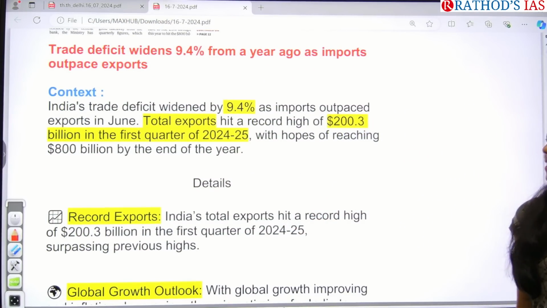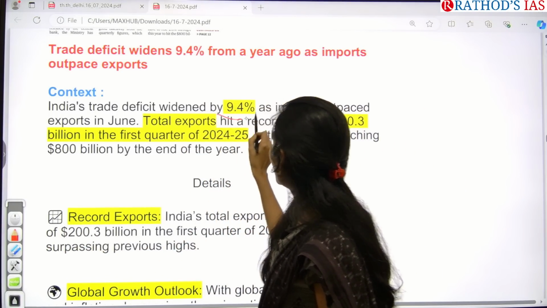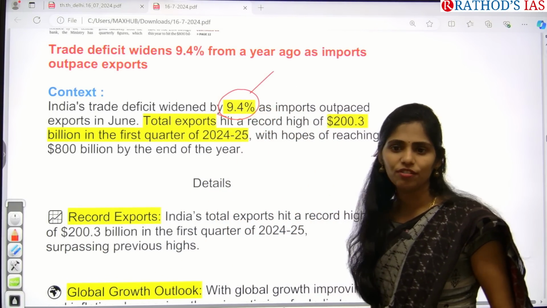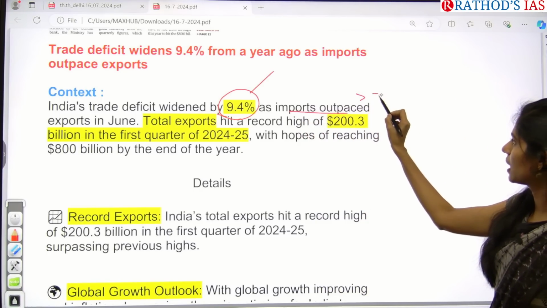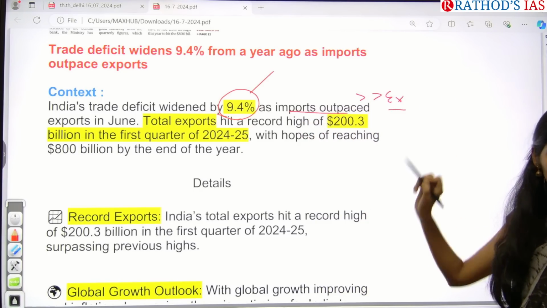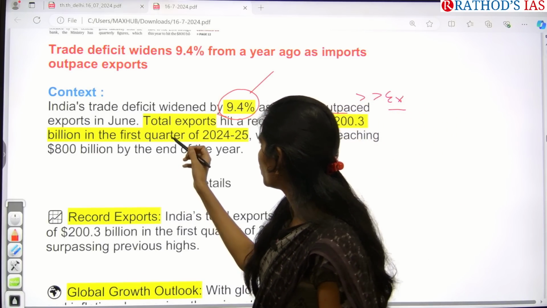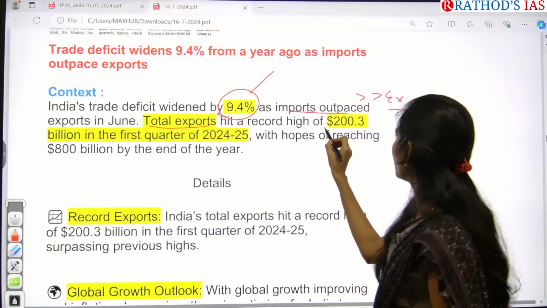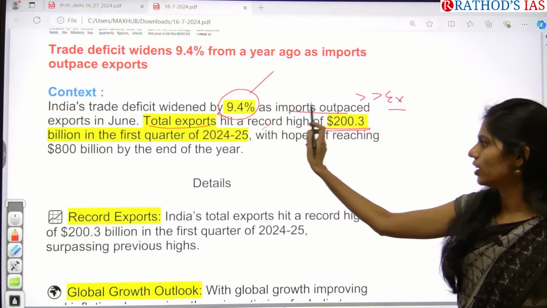So context says that India's trade deficit has widened by 9.4%. The increase in trade deficit happened as imports increased compared to exports in the month of June. In the month of June, we imported more compared to what we exported, and total exports were recorded at $200.3 billion in the first quarter.